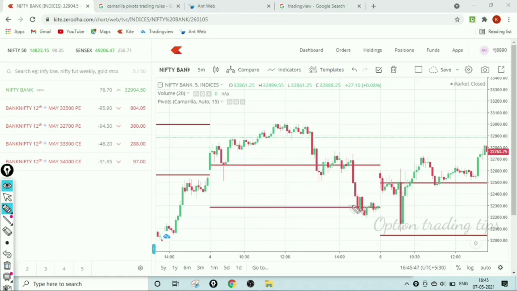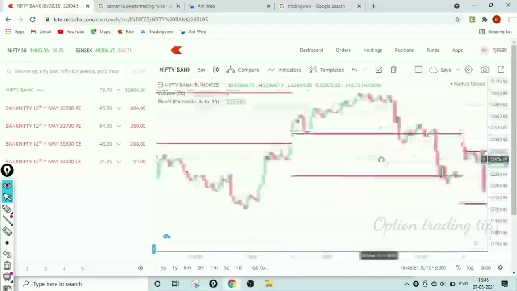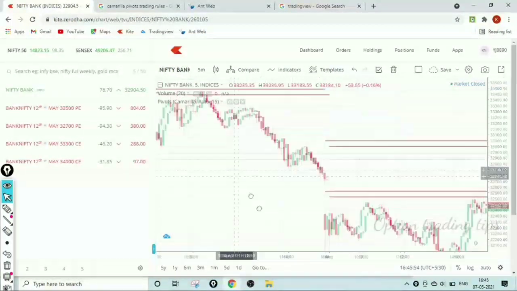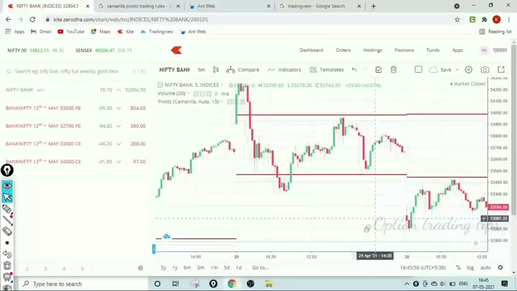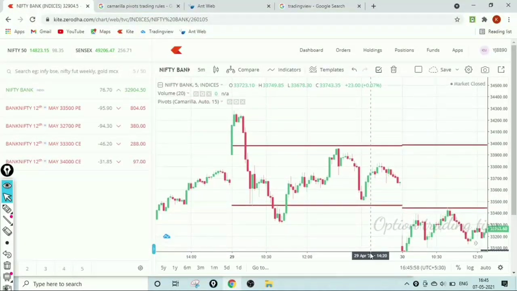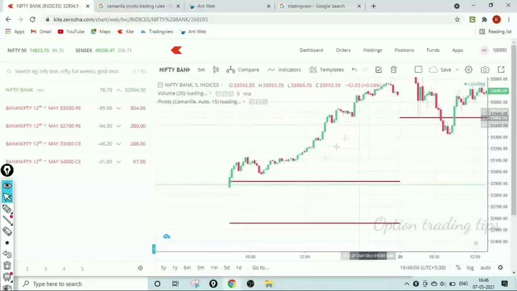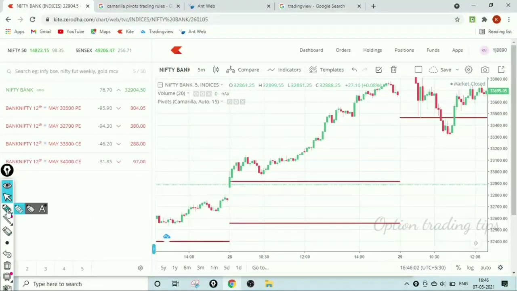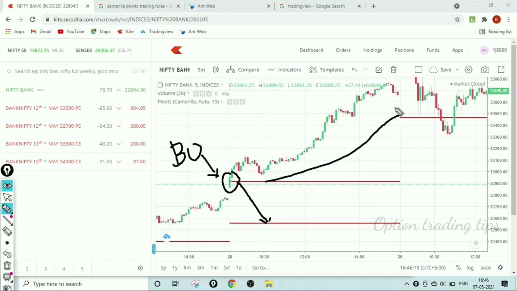Now we show this. Here, this is the R3 breakout. When the candles touch the R3, as per the concept, the candle should move to S3 or towards downside. But here the R3 breakout happened and it goes upside very well.